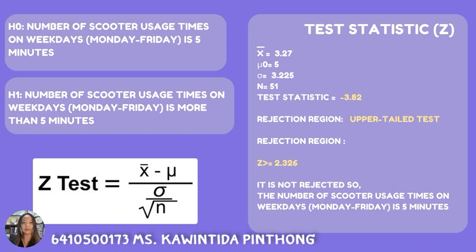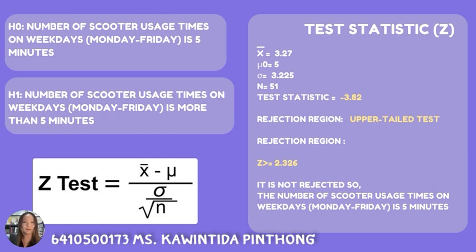The number of scooter usage times on weekdays, Monday to Friday, is usually 5 minutes. That's my assumption in my hypothesis one. My alternative one said that no, it is more than 5 minutes. When I say more than, this means that our rejection region must be an upper tail test. But before we go to that, we need to calculate. We know that our X bar is 3.27, and the rest of the numbers are as shown. As you can see, our test statistic is negative 3.82.